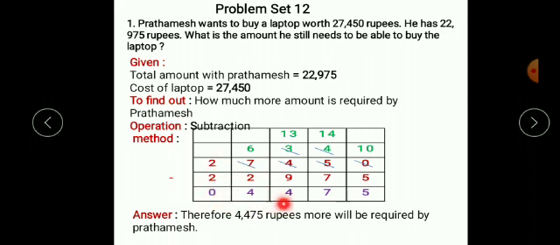So what the answer? 4475. What is this number? This is the amount, more amount required by Prathamesh to buy the laptop. So write down it in proper sentence. So just replace this how much by the number. So therefore Prathamesh wants 4475 rupees more will be required by the Prathamesh.